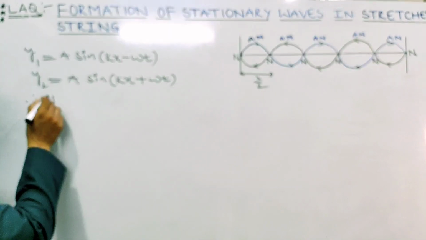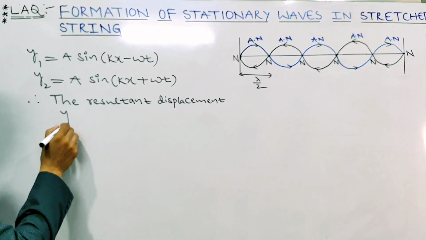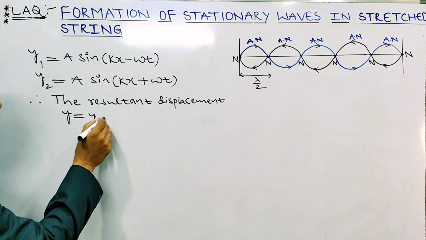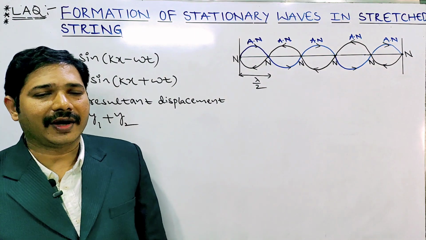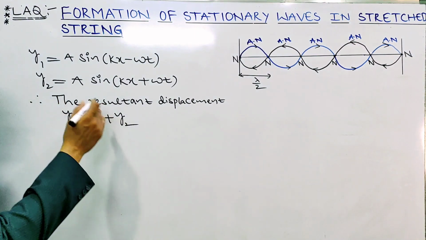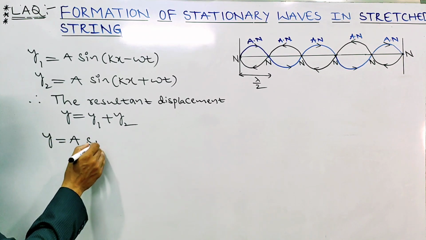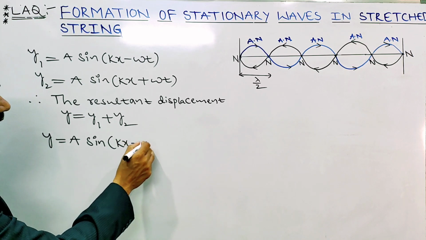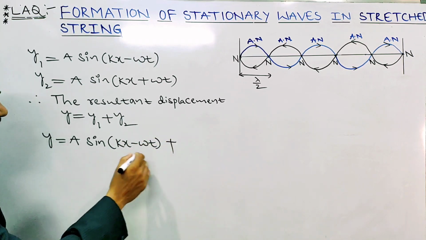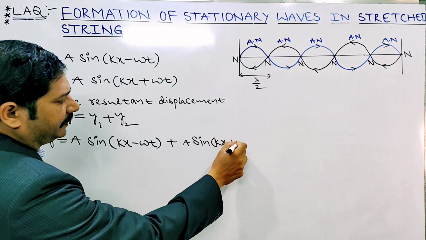The two waves are superimposing, so the resultant displacement y equal to y1 plus y2. Substituting the values, y equal to a sin(kx minus omega t) plus a sin(kx plus omega t).